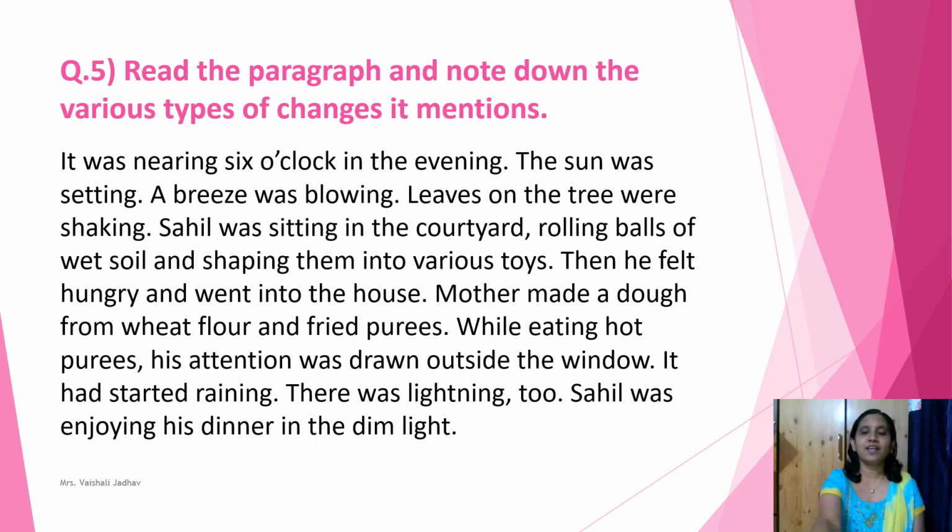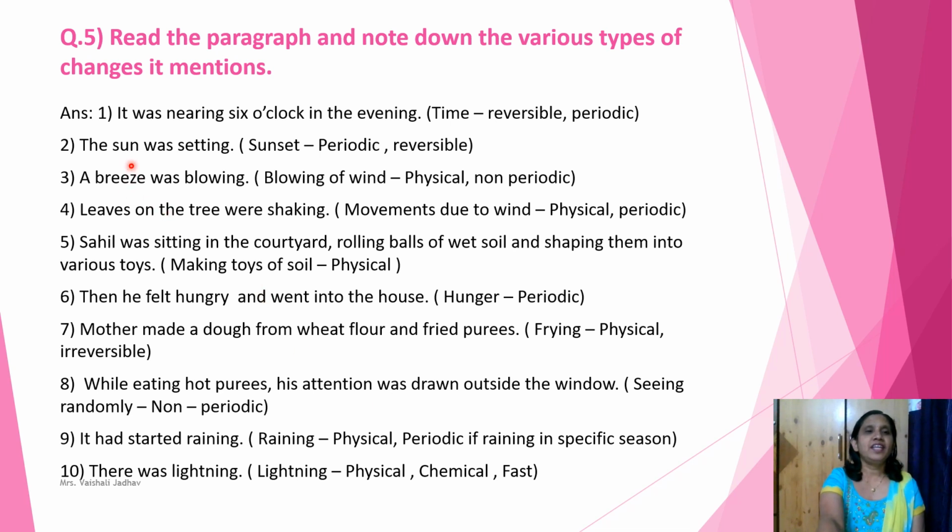Now let's see the answer from this paragraph. See here, first one, it was nearing 6 o'clock in the evening. Children, in this statement, time is mentioned, which is a reversible as well as periodic change. Second statement is, the sun was setting. Here sunset is mentioned, which is a periodic and reversible change. Third statement, a breeze was blowing. Blowing of wind is a physical as well as non-periodic change. Fourth statement, leaves on the tree were shaking. Movement due to wind, that is a physical as well as periodic change.